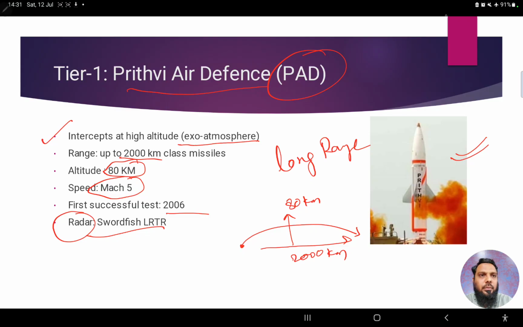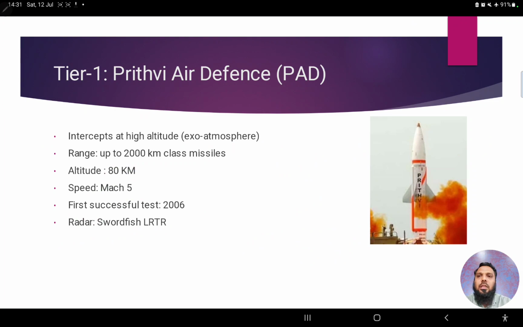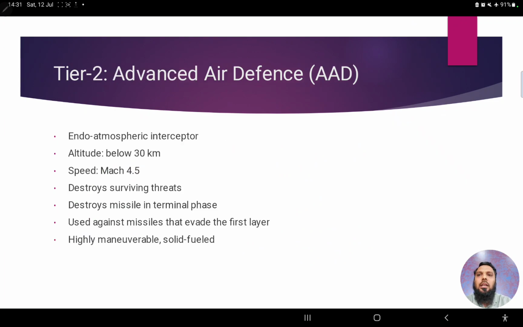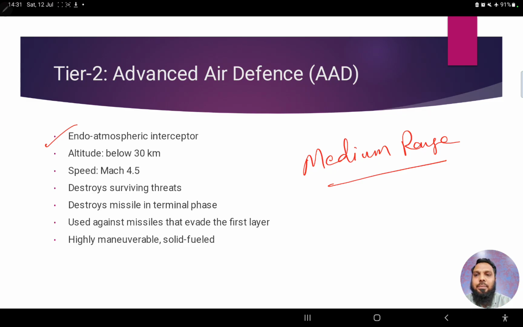So this is tier 1, and the next thing is tier 2. In tier 2, what do we have? We have Advanced Air Defense, and these are basically for endo-atmospheric, medium range. So endo-atmospheric interceptors, like incoming missiles, will be intercepted not in the exo-atmosphere but within 30 kilometers altitude. Right?